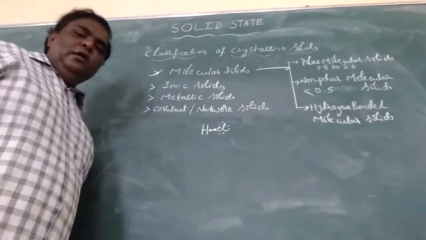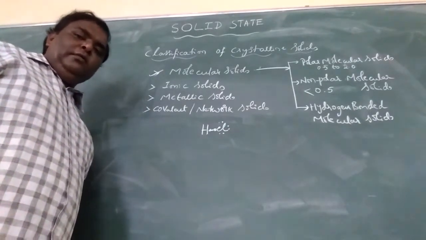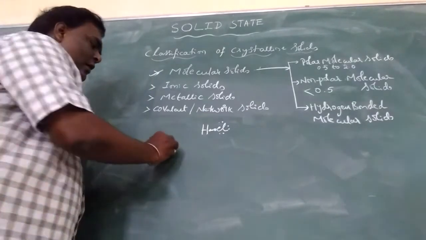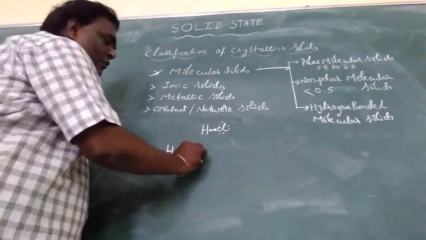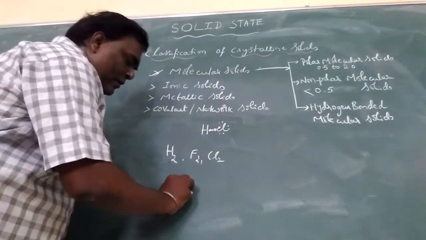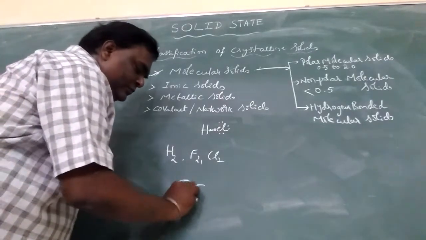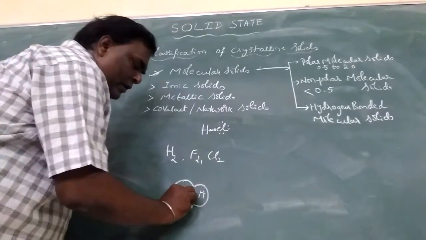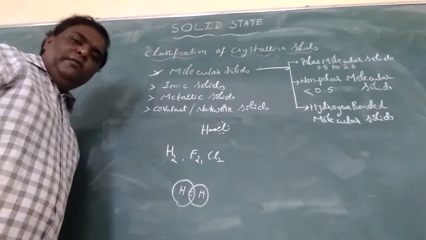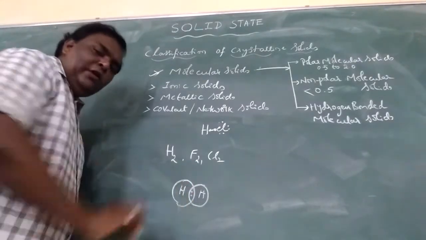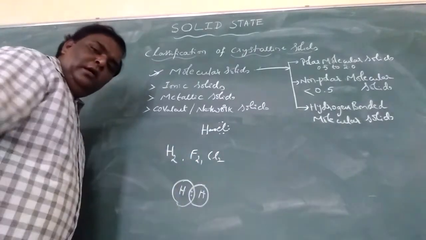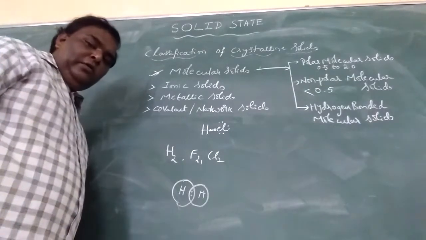In non-polar molecular solids, equal sharing of electrons takes place, and the dipoles cancel each other in diatomic molecules. You take hydrogen fluoride, where hydrogen has one electron and it gets equally shared and forms a covalent bond. In case of hydrogen, fluorine or chlorine, equal sharing of electrons takes place.